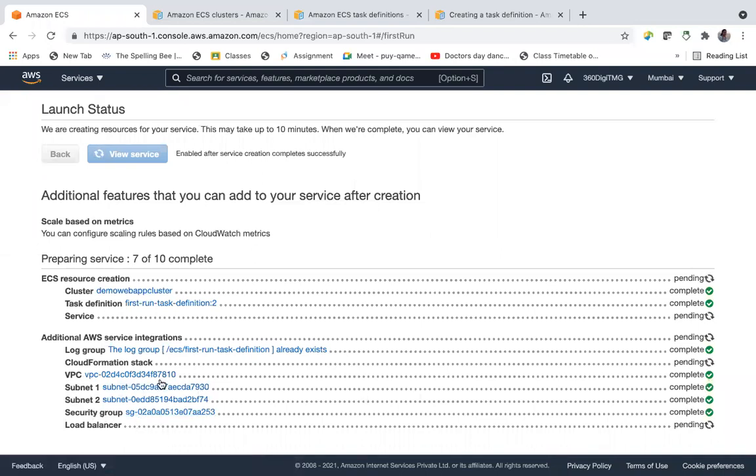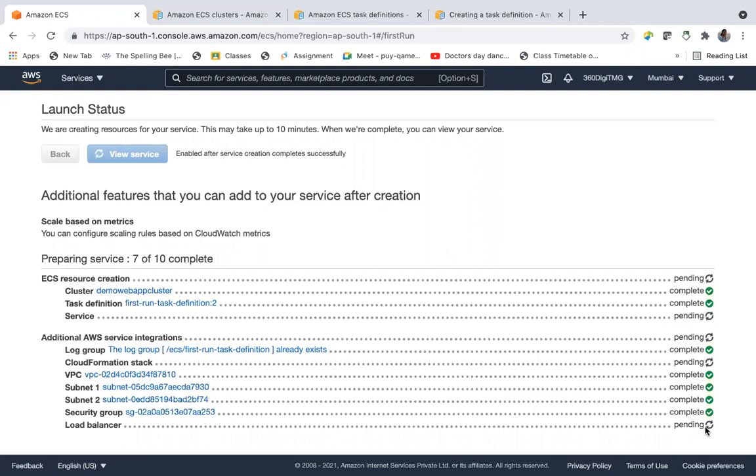It has created the VPC, launched two subnets in it, created the security group. Now the load balancer part is pending. And here the service is of course the load balancer. If the load balancer is done, automatically this and this also will appear in green.